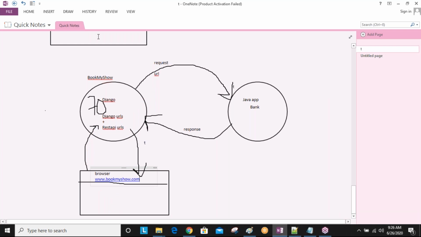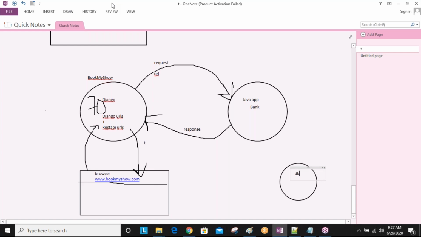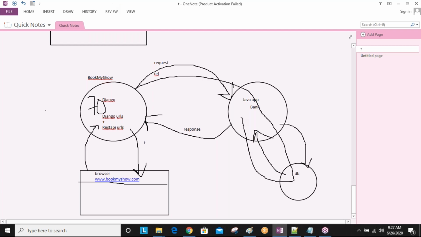So now from this Django application, I want to send the request to the bank application. I want to go to this database. Okay, so everything like this. I want to go to the bank application, I want to go to the database, and then get the data back and then get it here. That data we are getting here in the browser. Okay, so that is the API.